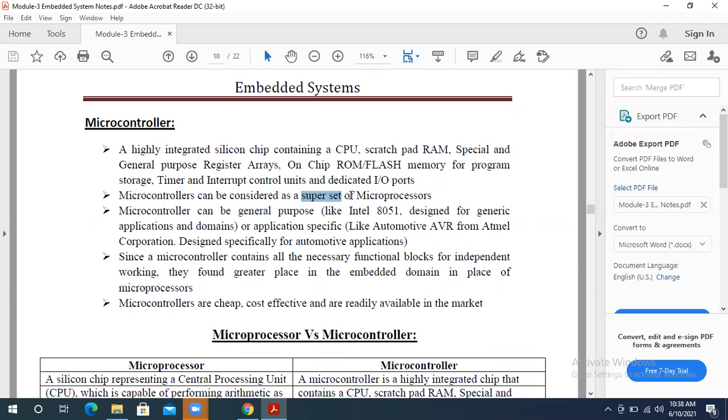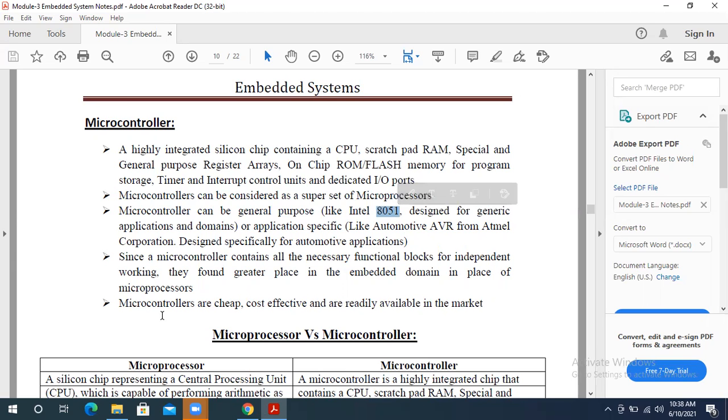So the first one developed is called 8051. I think you remember we have a model in 8051 microprocessor also. So using that as a reference, we developed the microcontroller here. Which one? It is Intel 8051 here. Okay, that is the base to develop the microcontroller here. Nothing but without the microprocessor, the microcontrollers are not designed here.